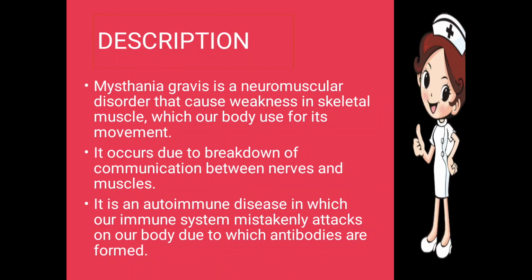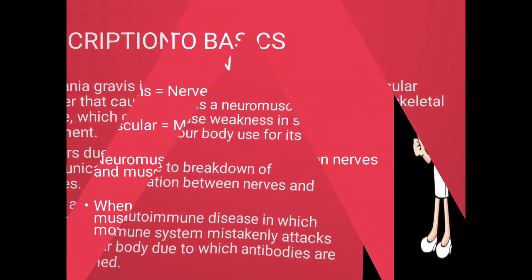It is an autoimmune disease in which our immune system mistakenly attacks our body, due to which antibodies are formed. Due to the formation of the antibodies, proper messages are not passed from the nerves to the muscles, so abnormal kinds of movements take place in our body.